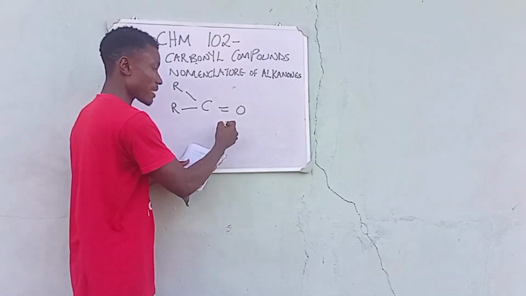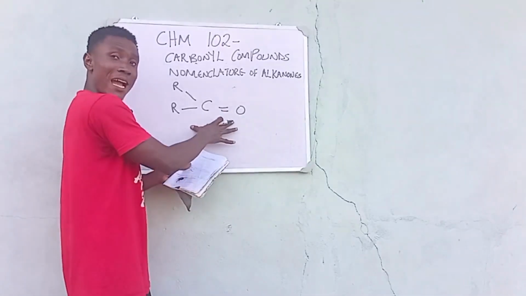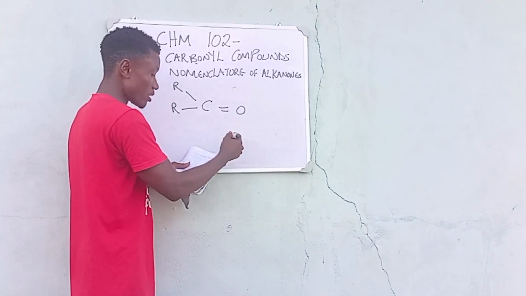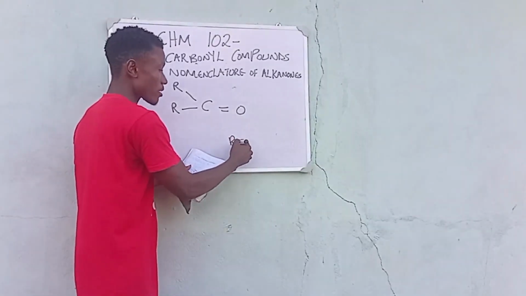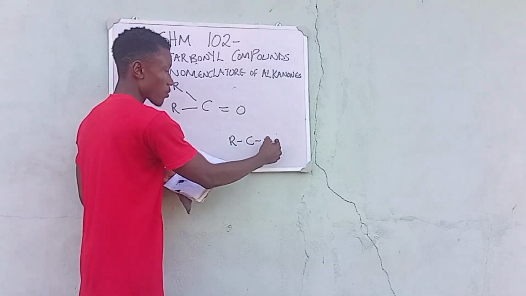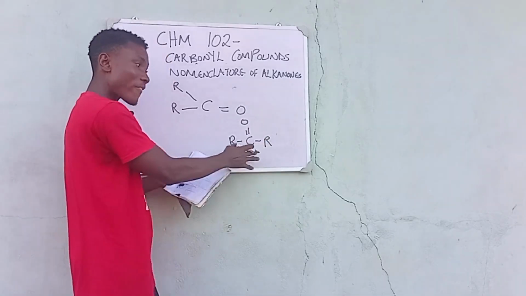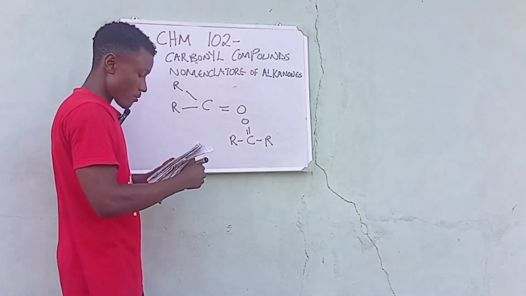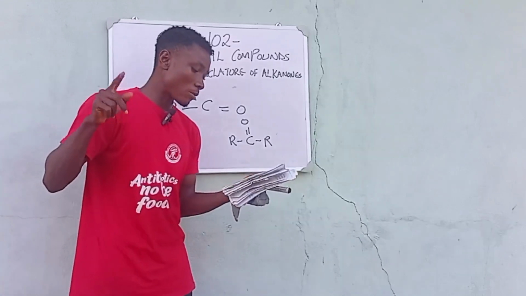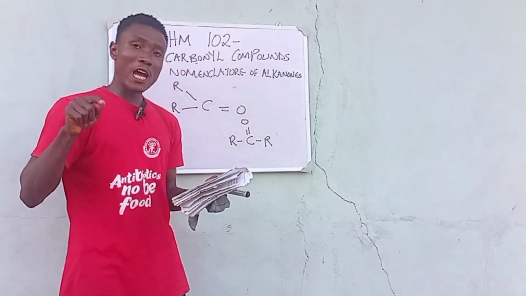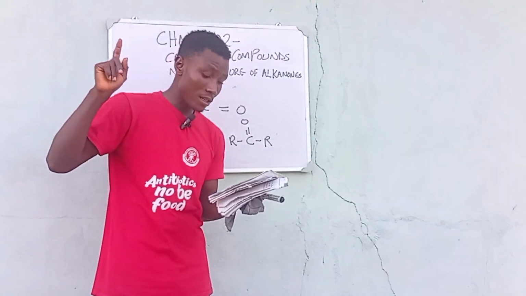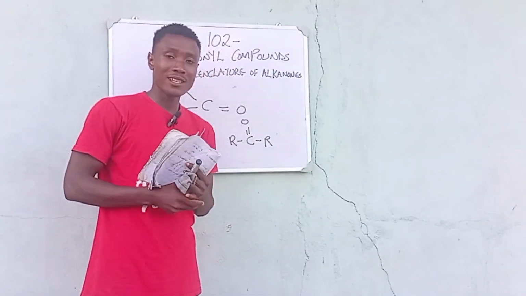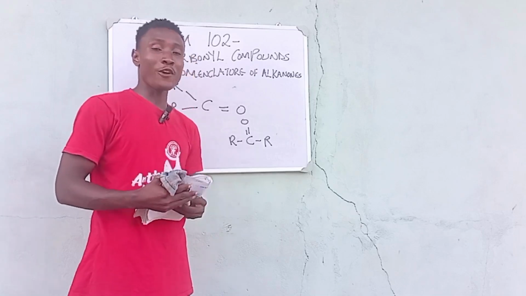It can also be represented this way. So this is the first way I can decide to represent it. I can also decide to represent it this way, where we say our C and our double bond O, with emphasis on the two alkyl groups, which are bonded to the carbon. So that is just how it is. Now note, the simplest member of the alkanones is not methanone. I don't think there's anything like methanone. You understand? So pay attention.